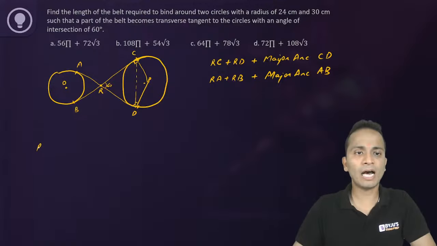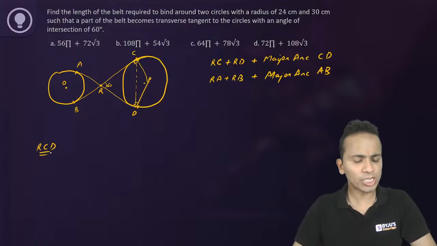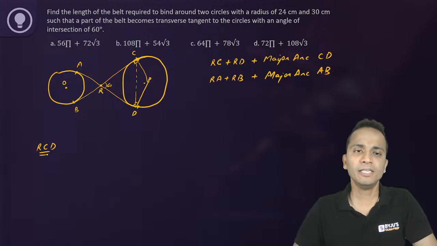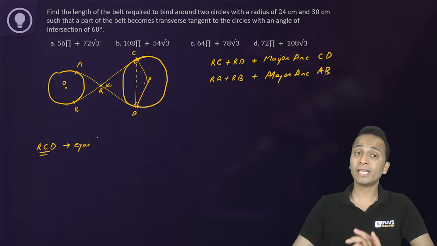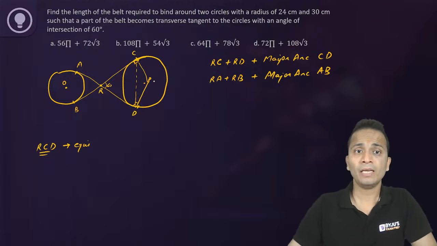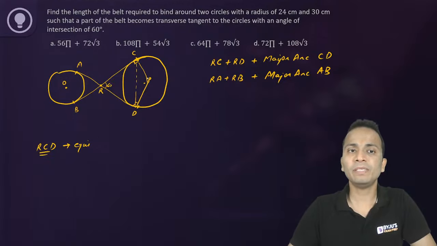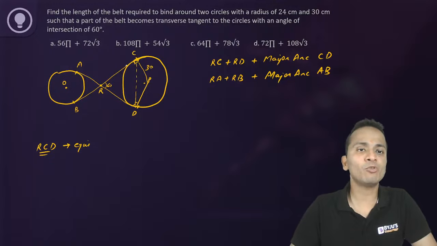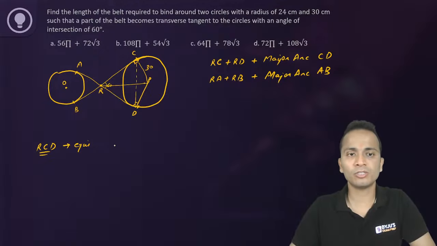Now consider triangle RCD. Can you tell me which type of triangle it will be? Triangle RCD will be an equilateral triangle. Now the length of PC, that is the radius of this circle, is given as 30 centimeters. Using this, I'll be able to find the length of RC. So I'll join this part. Let me draw this triangle separately so that all of you can visualize it.